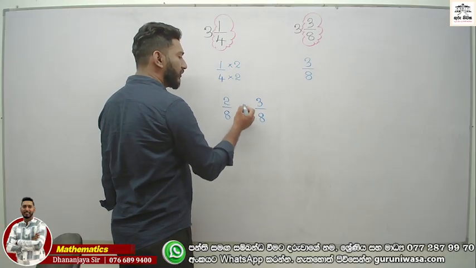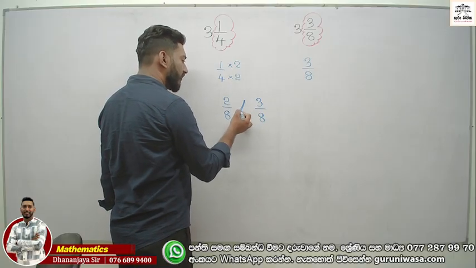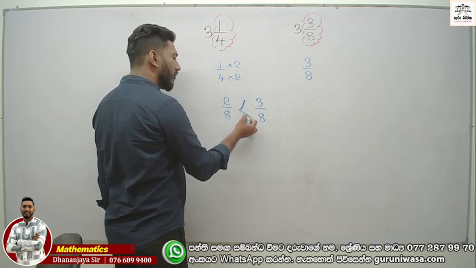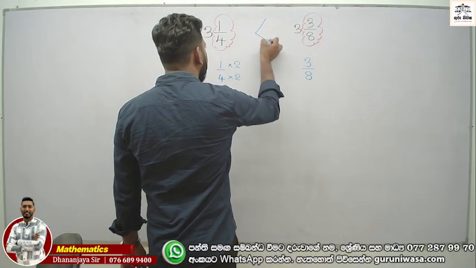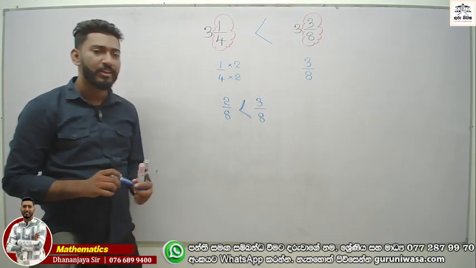3 over 8 is greater than 2 over 8. Therefore, this fraction is the greatest one. Got it?